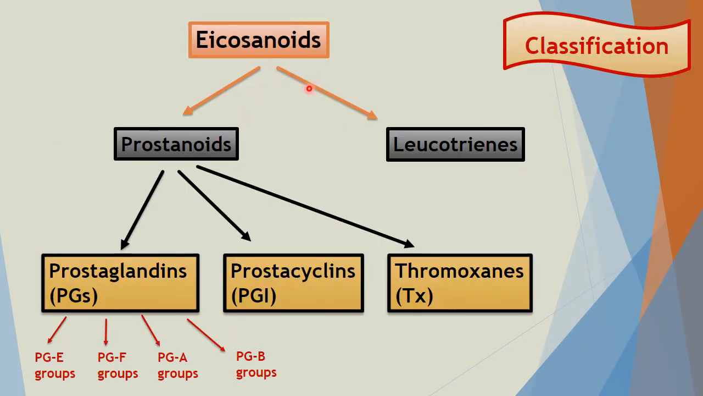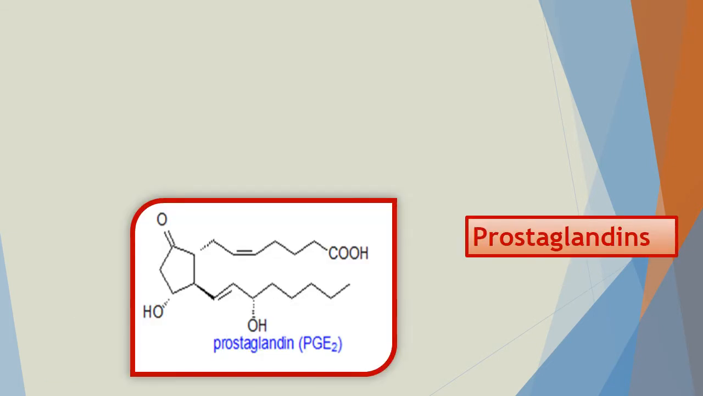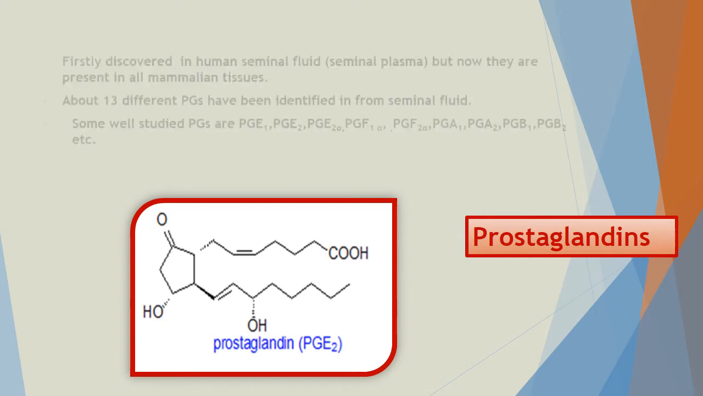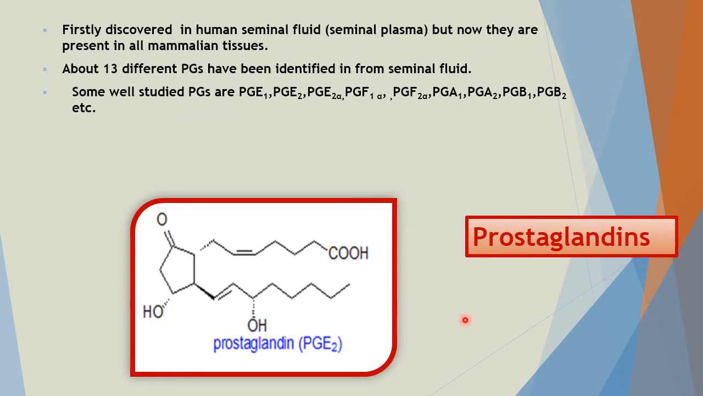Now we see the classification. Eicosanoids are divided into prostanoids and leukotrienes. Prostanoids are then further divided into prostaglandins, prostacyclins and thromboxanes. These prostaglandins are further divided into PGE, PGF, PGA, PGB. In the same way prostacyclins are also there and thromboxanes are also there. Now we start with the first class, that is prostaglandins.